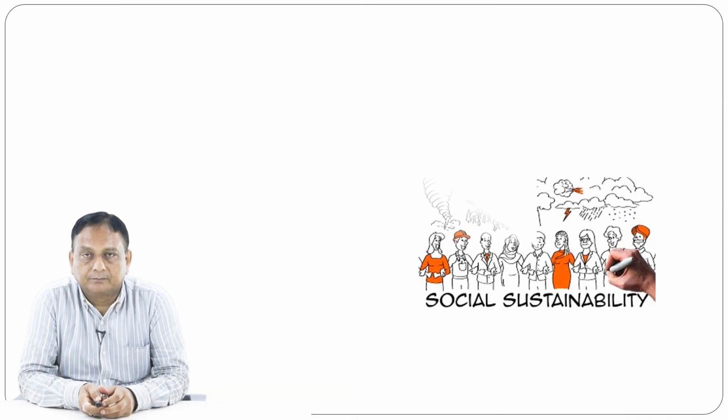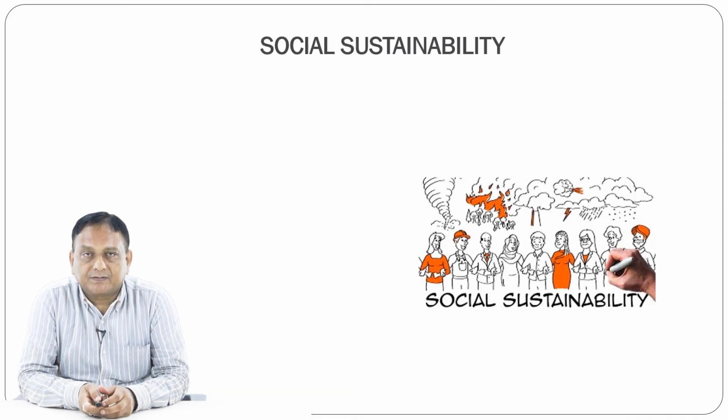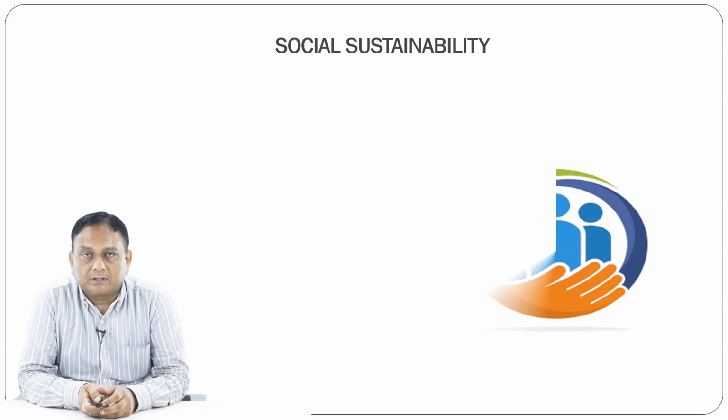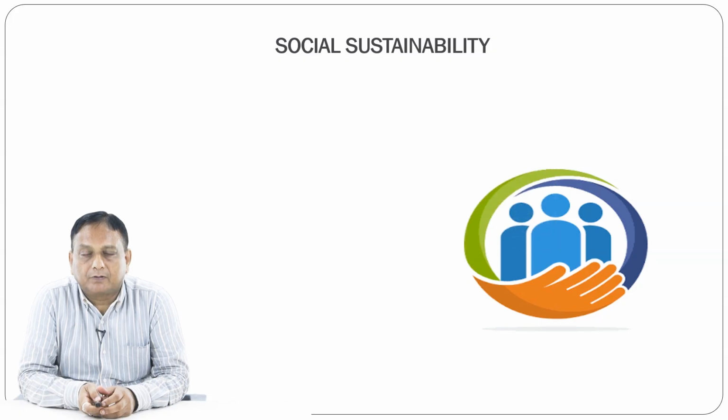So what do we mean by social sustainability? As the name suggests, social sustainability talks about the people and the ability of a social system to function at a defined level. This is very important for the apparel sector also.